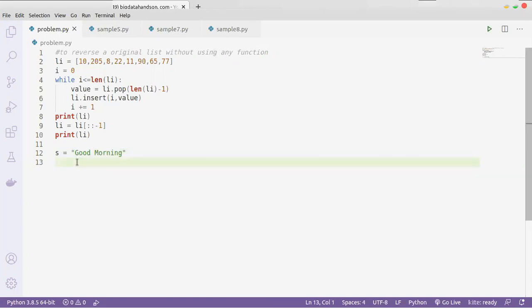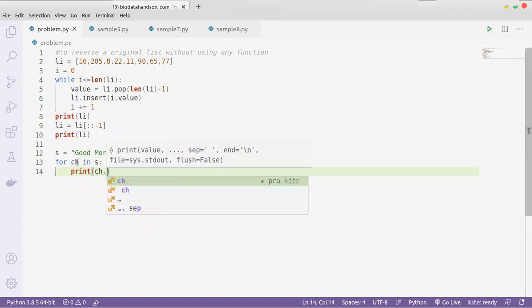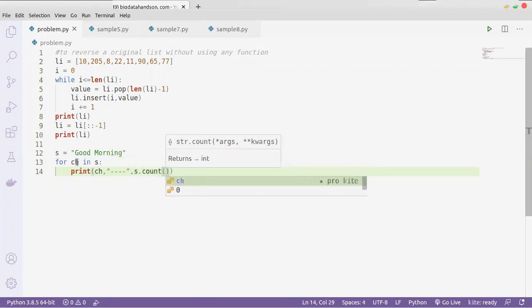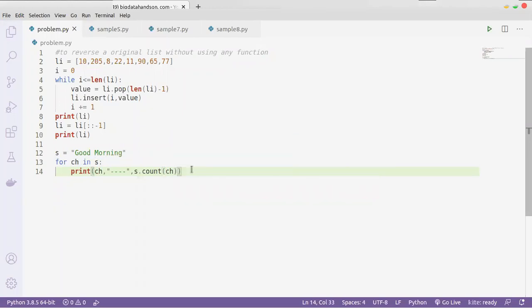So for that we have done yesterday, like for ch in s, we printed the ch and the count of the ch, that is s dot count of ch, right? That is what we did. Now let's run this code.